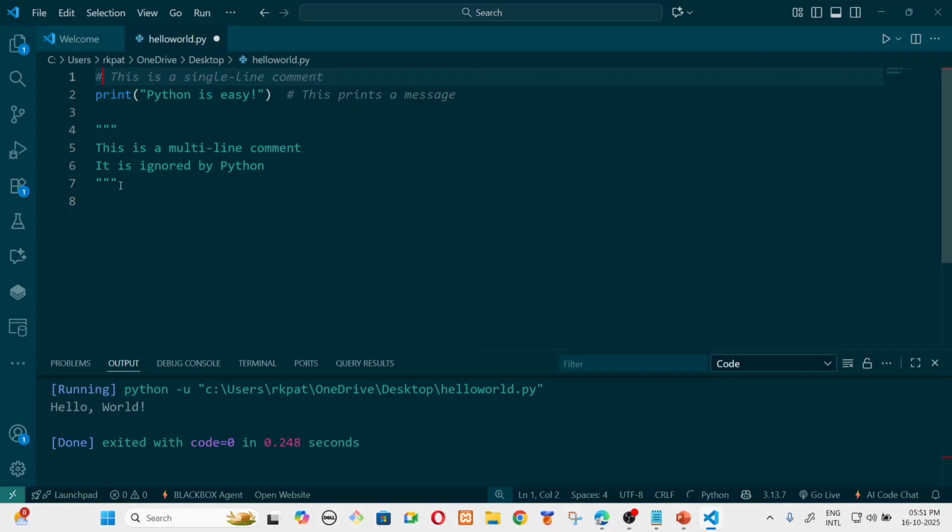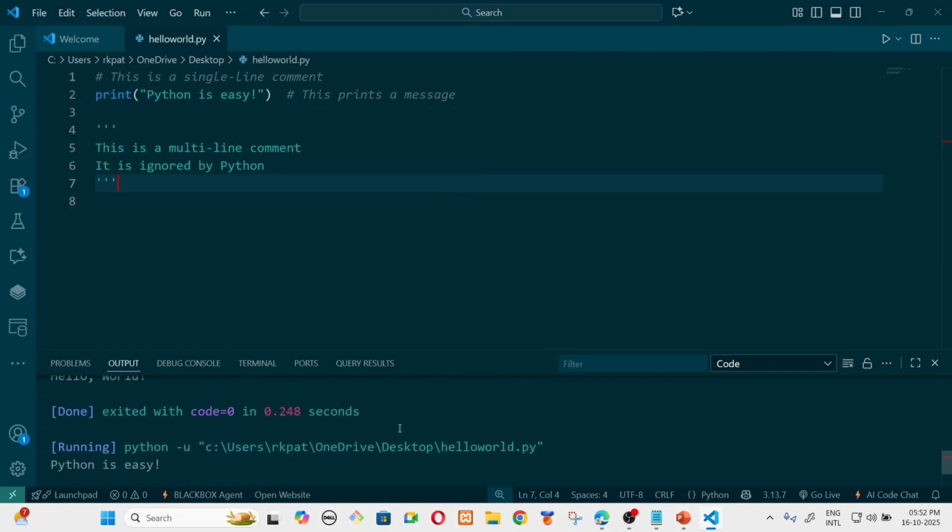Similarly, for multi-line you use double quotes or single quotes typed 3 times. So it is also a comment. Now, the thing which is inside the comment will be ignored by the Python language. It will not be considered as coding part. It is considered only as a note.